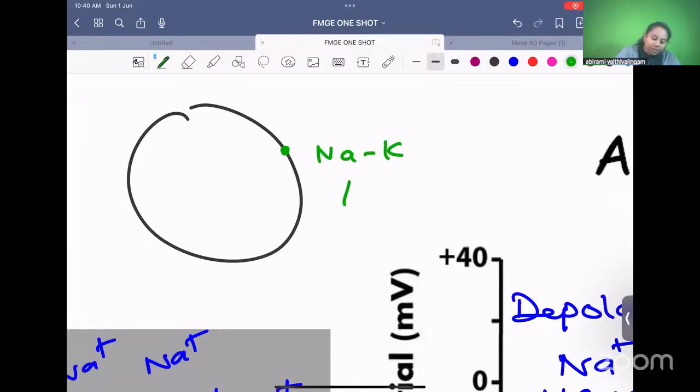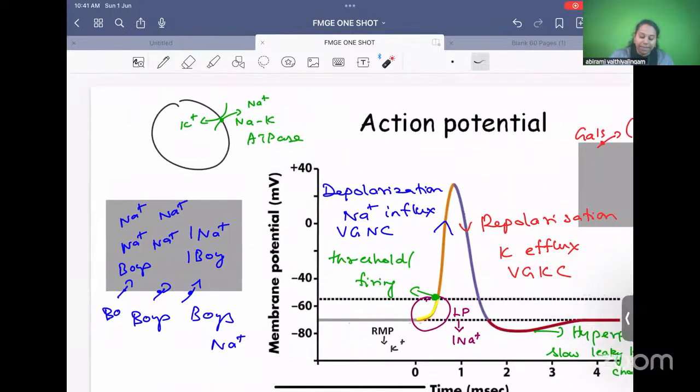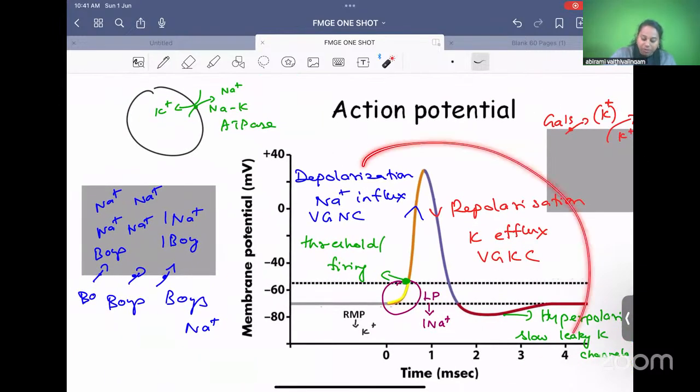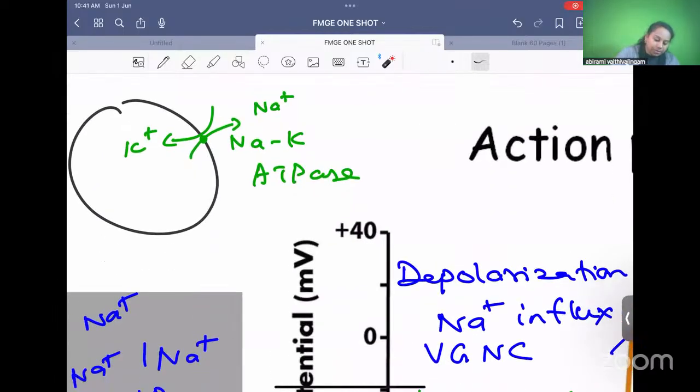The function of this sodium potassium ATPase pump is that it will send out sodium, and in exchange, it will take in potassium. This is the function of this pump. Just understand what has happened at the end of the action potential. After all this, sodium came inside and potassium has gone outside. Sodium influx, potassium efflux. So I'll write that sodium had come inside and potassium had gone outside.